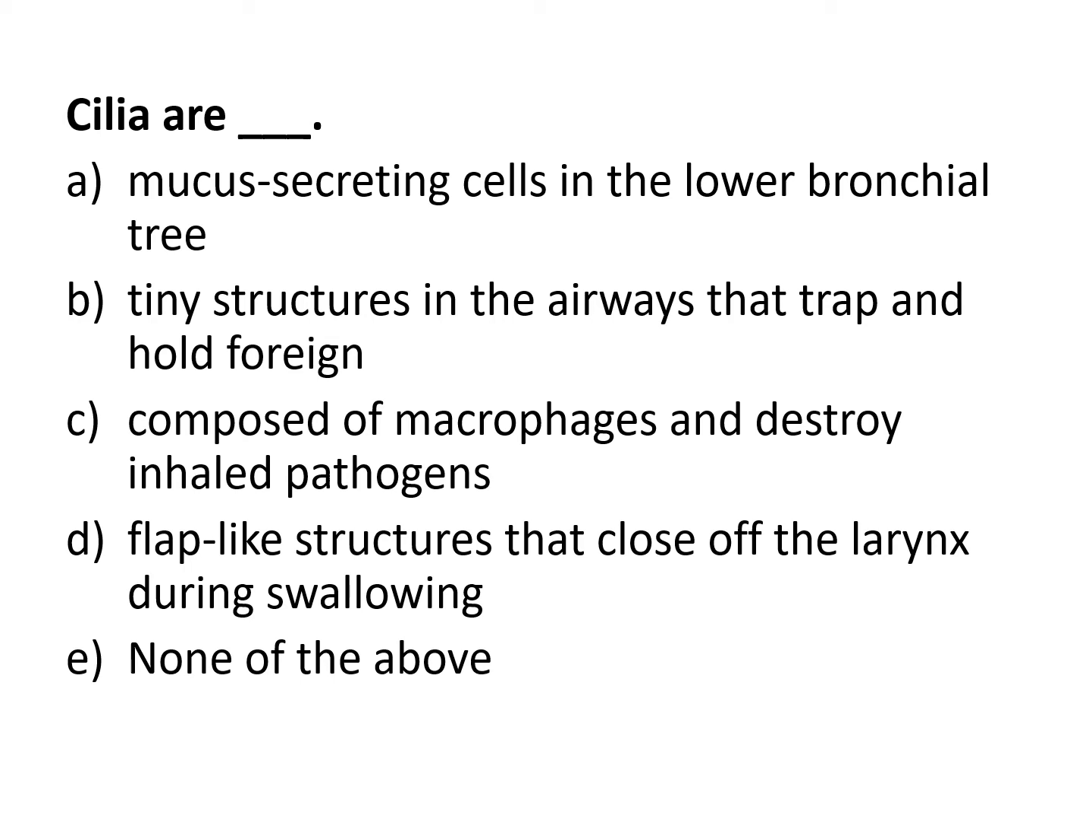So cilia is all the little hairs, right? Yeah. So which of the following would describe? C, macrophages? These are big eaters. Are these guys eating? Is it the flap-like structure? No, that's describing the epiglottis. So we can decrease that. Mucus secreting cells in the lower bronchial tree. So they're the little hair-like structures.